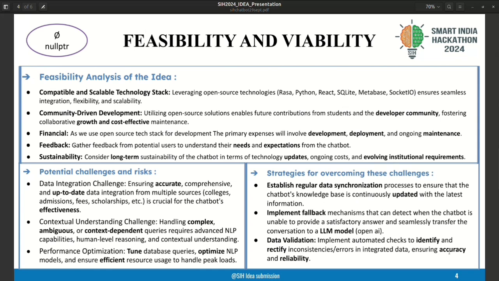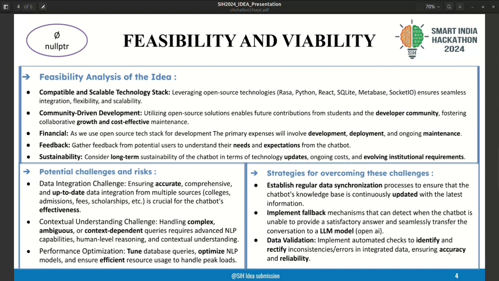And also data integration is an important part, where it ensures accuracy. For that we should do data validation. Complex queries, like if they ask what's the time and so on, can be handled using a fallback, and something like ChatGPT can be incorporated so that it will answer the kind of questions which our bot doesn't know how to answer.